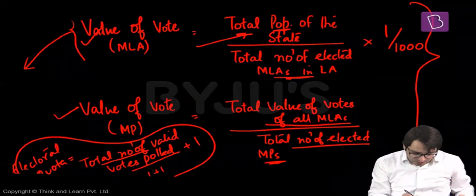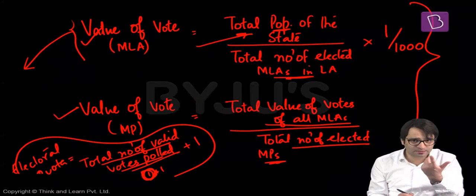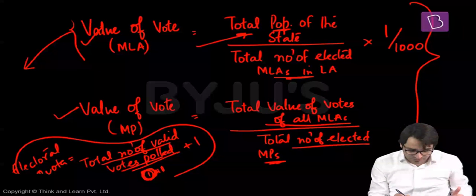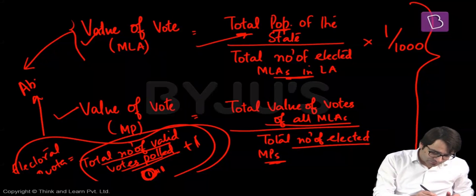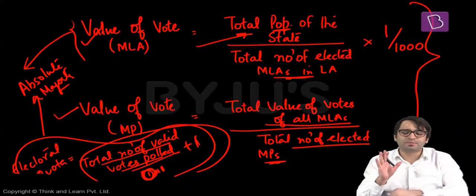Somebody who gets the total number of valid votes polled, divided by the vacancy plus 1. What is the vacancy in the office of the president? 1, because we can have only one president. So 1 plus 1. That means anybody who gets an absolute majority of votes will be the next president of India.